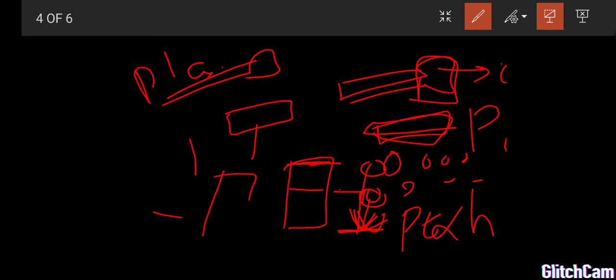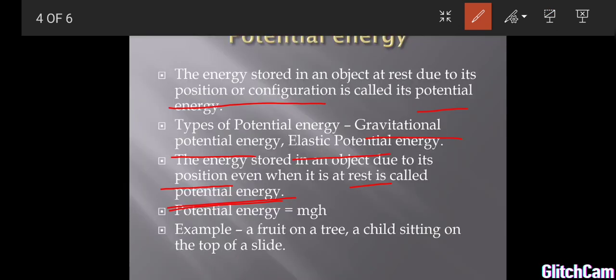The same experiment, this is a building. From the first floor, one person is letting go of a bucket, an empty bucket. You are standing on the ground. If the empty bucket falls on your head, you feel a little bit of pain. From the same floor, now the bucket is full of water, it is falling on you from the same first floor. How much pain are you having? You are having more pain. Why? Because mass is increasing, so pain is also increasing. That means potential energy is also increasing. So from this experiment, you know that potential energy depends upon mass as well as height. So this is the formula for potential energy, mgh.